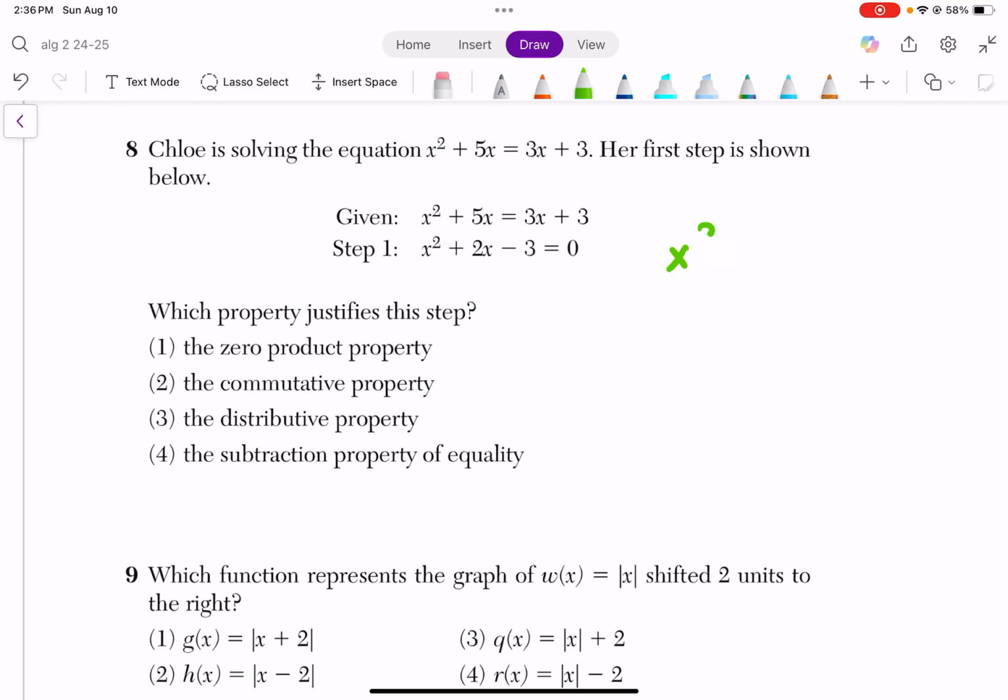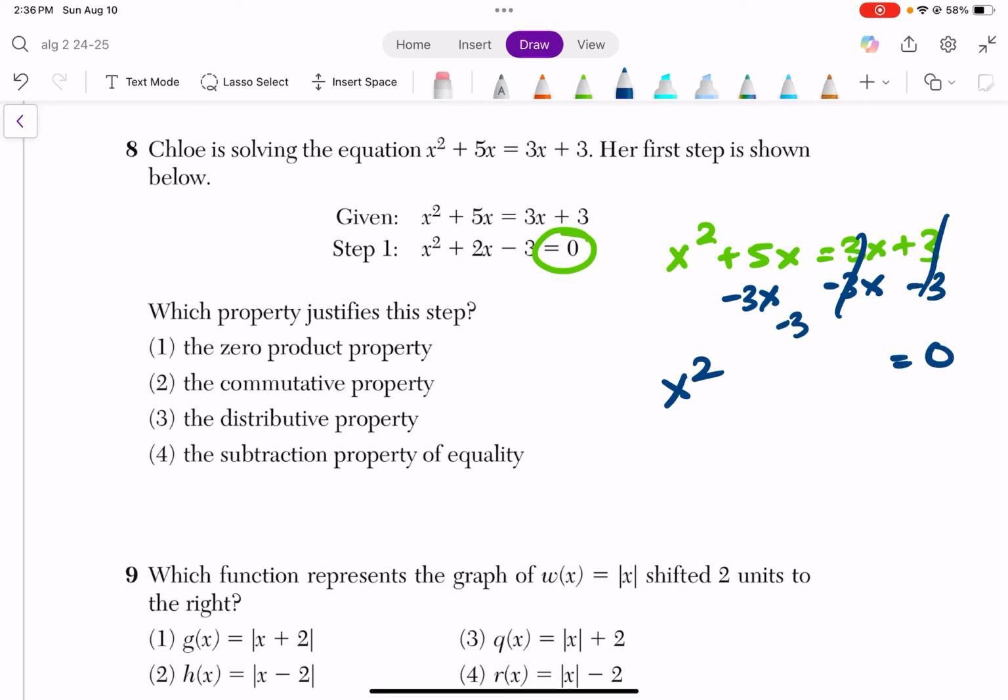So here's her first line. I'm going to just rewrite it so I have space. And then somehow she makes it equal to 0. If I want to make it equal to 0, I would just subtract, right? So this equals 0. And then I have x squared. This becomes positive 2x. And then the minus 3 doesn't go to anything, which is what she got. So what I did was I subtracted, right? So this is the only answer that makes sense.